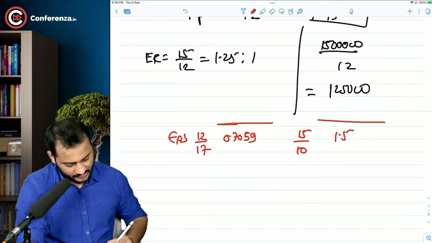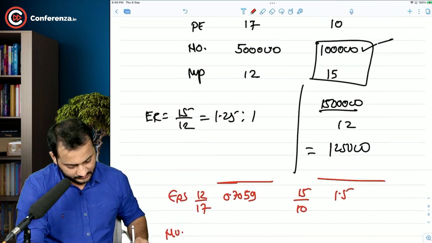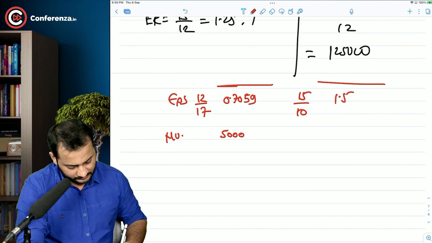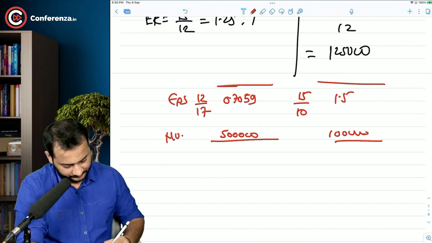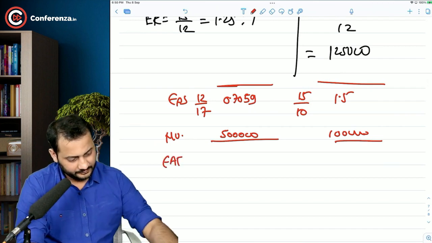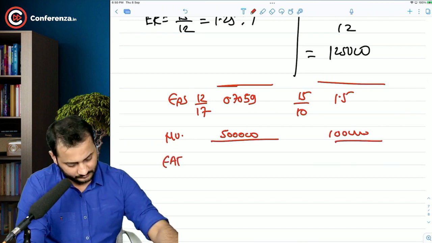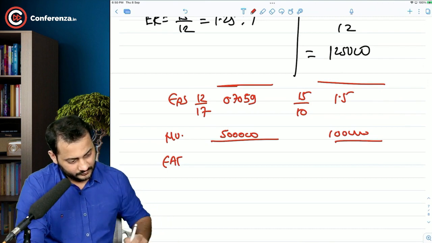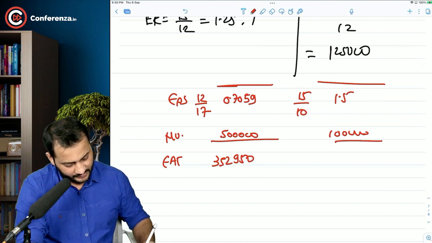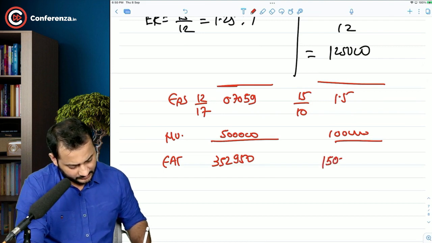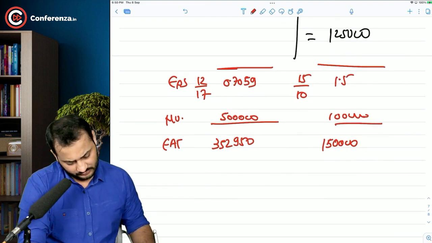EPS 0.7059. Number of shares 5 lakh and 1 lakh. So this is the total earning after tax. Am I right? 352,950 and 1,50,000.